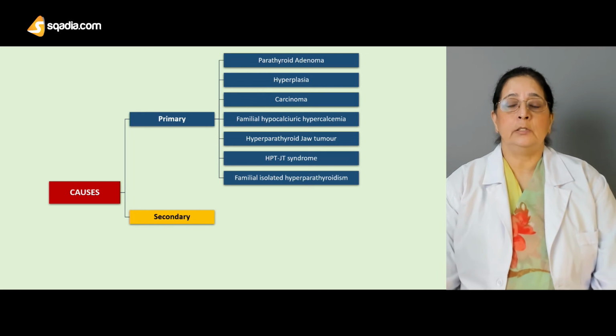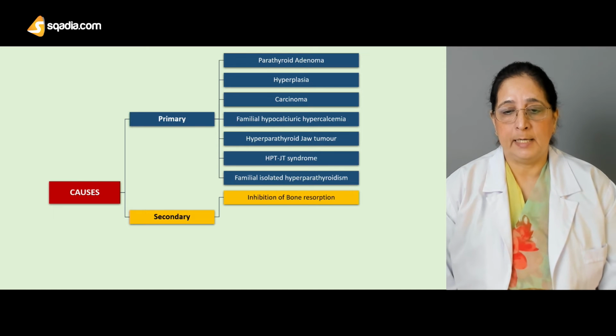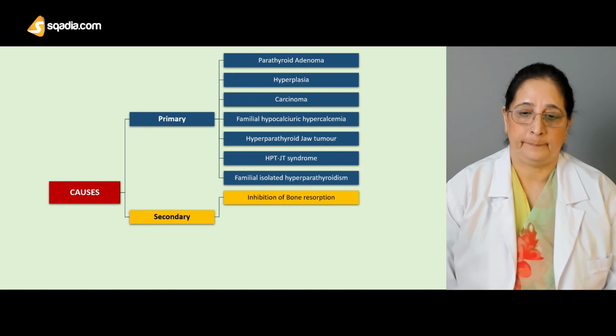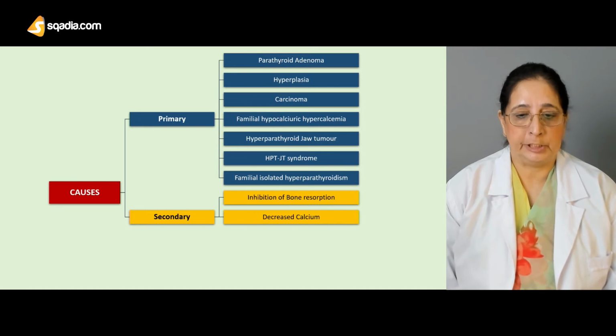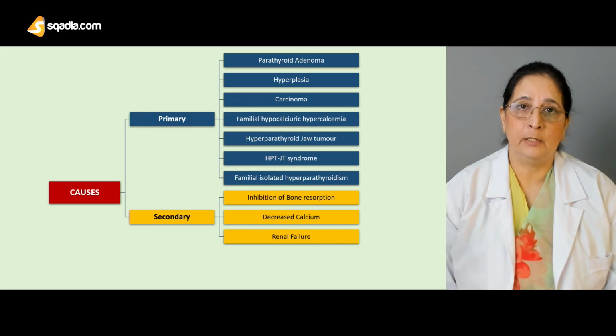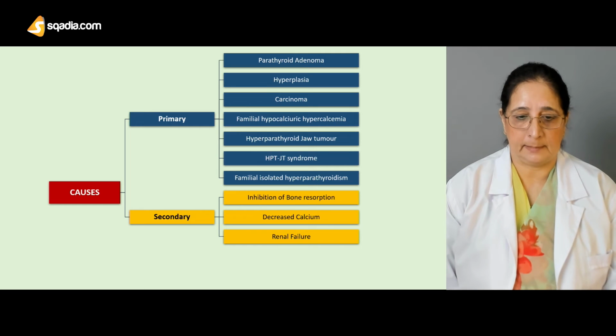Some causes of the secondary type of hyperparathyroidism are inhibition of bone resorption, decreased calcium level, and renal failure. These are three common causes of secondary hyperparathyroidism.